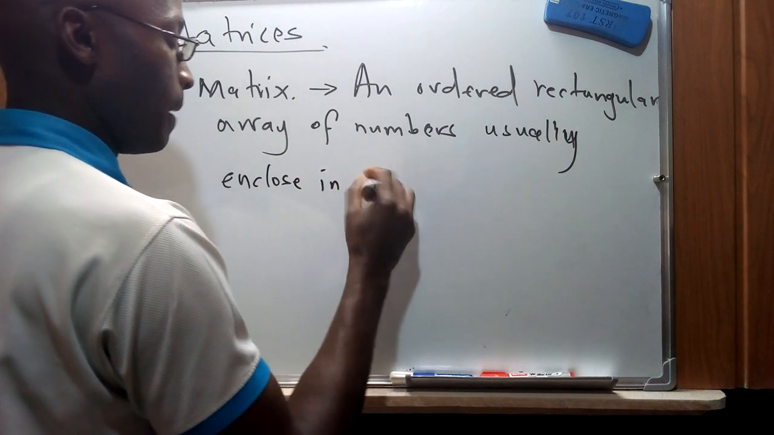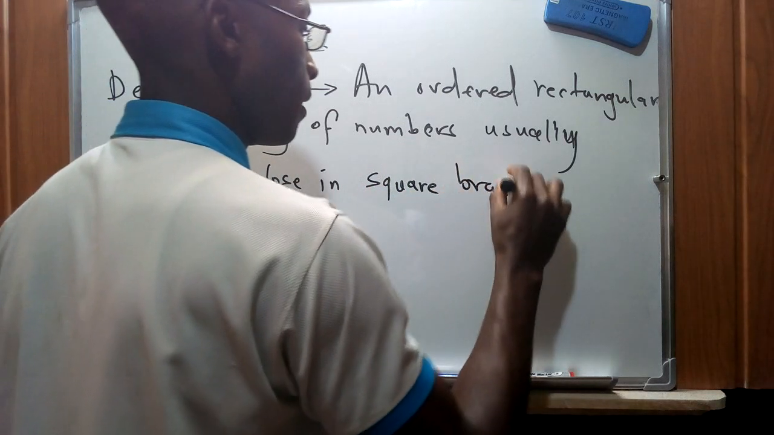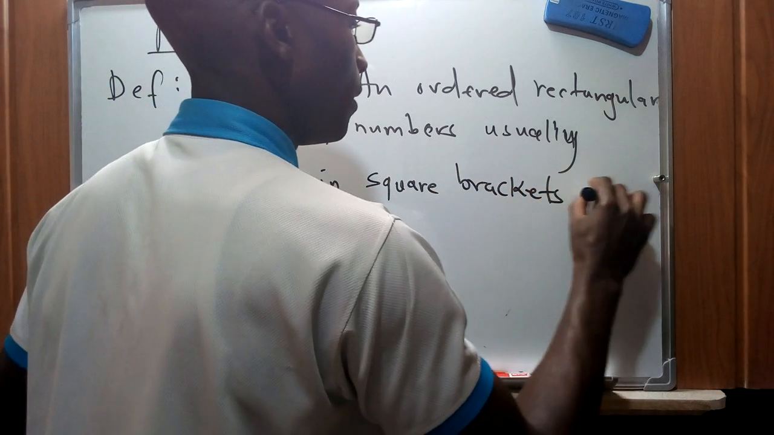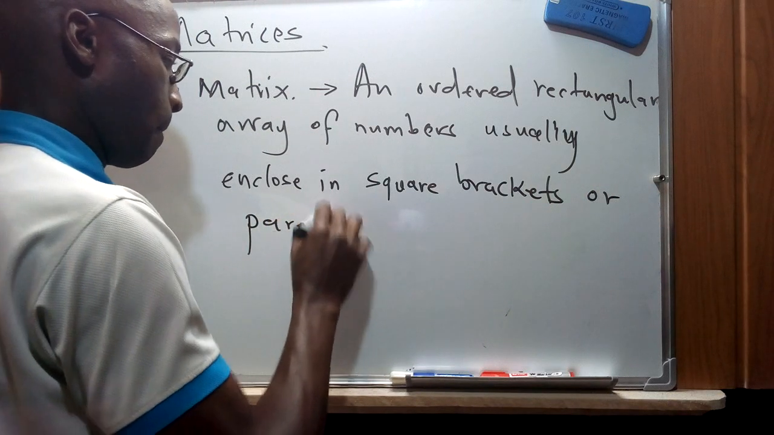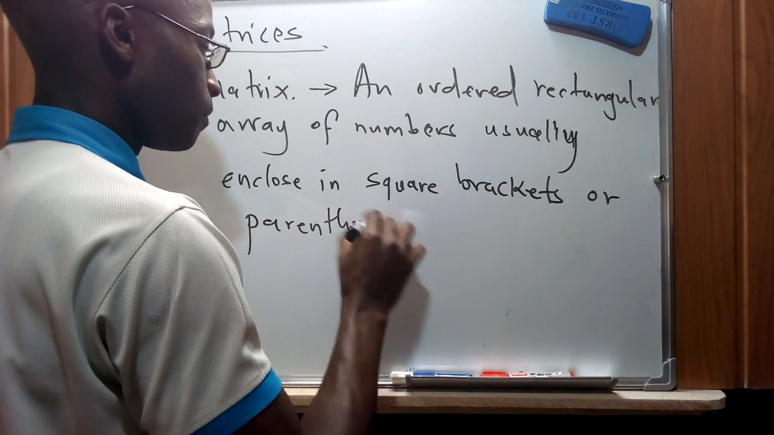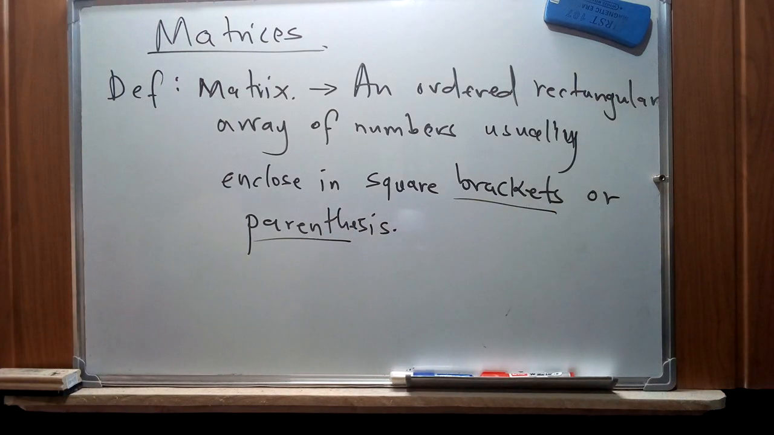in square brackets or parentheses. I hope we are familiar with these two specific terms that I've used in the definition. So generally we can say that a matrix is an ordered rectangular array of numbers usually enclosed in square brackets or parentheses.